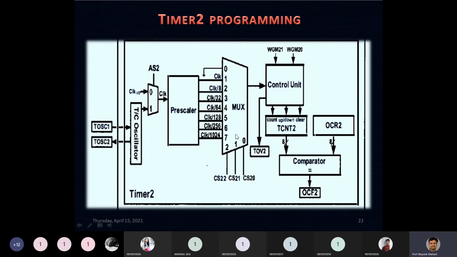As already discussed in the previous slide, if I want my timer to work in the mode of a real-time clock, 32.768 kHz is the frequency of a crystal that can be connected between these two. And selecting the clock divided by 128 prescaler, it will be exactly counting 1 second of time. Am I clear? So this is the point of difference between your timer 0 and timer 2.